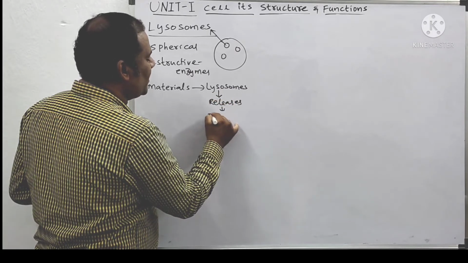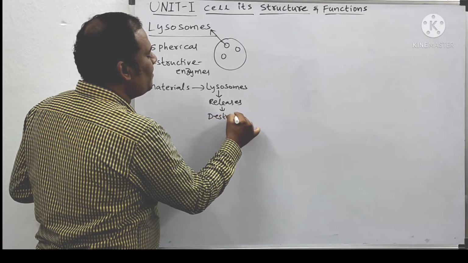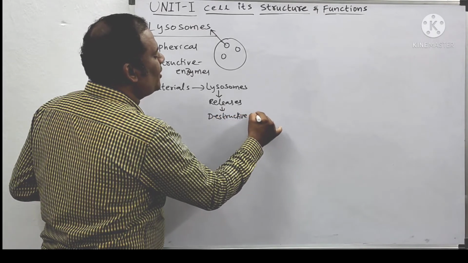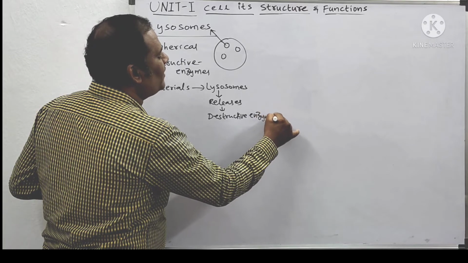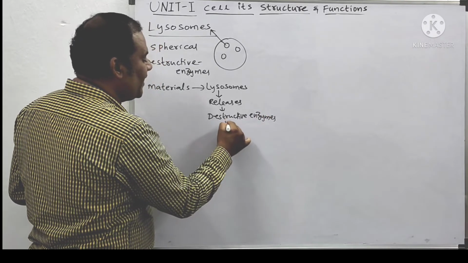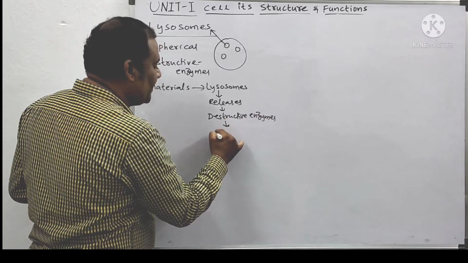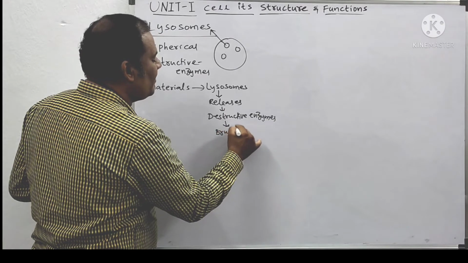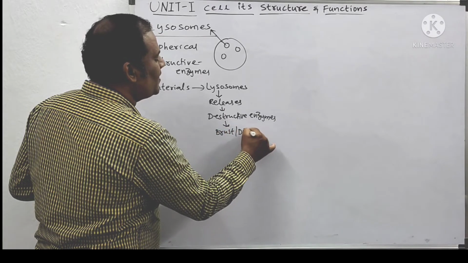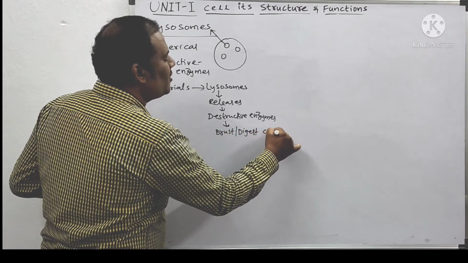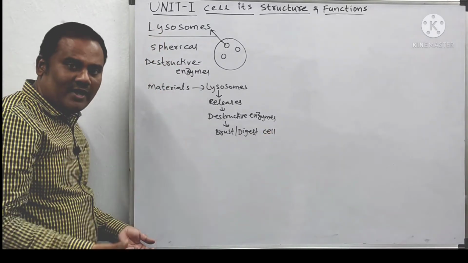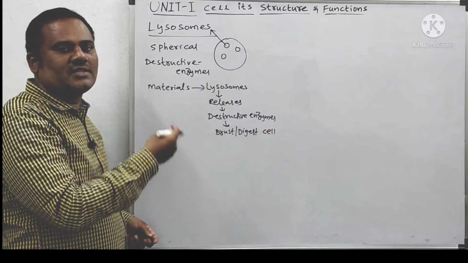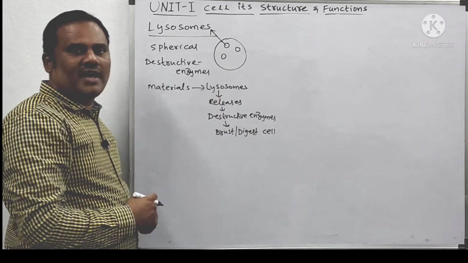These enzymes digest totally and burst the cell. When the cell breaks, the foreign materials also exit from the cell.